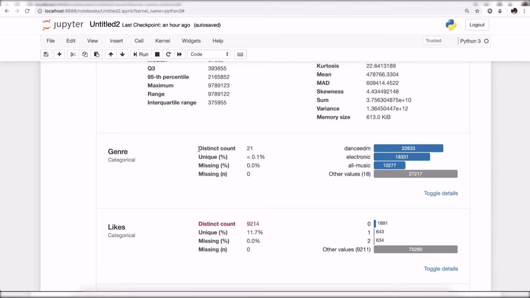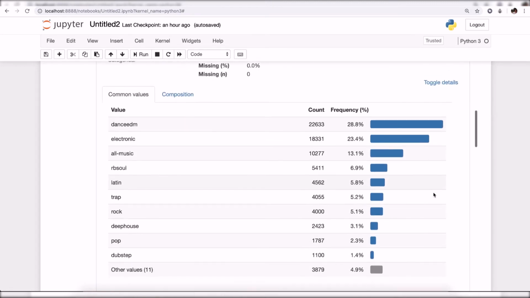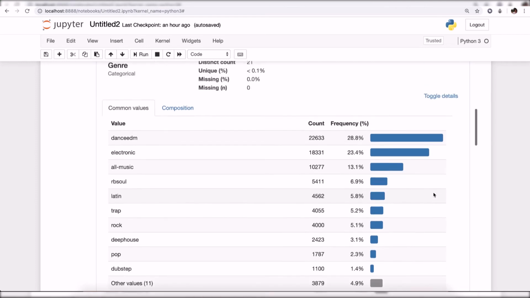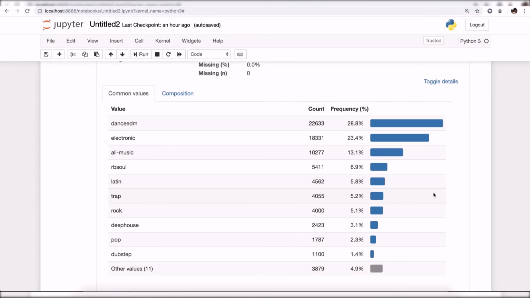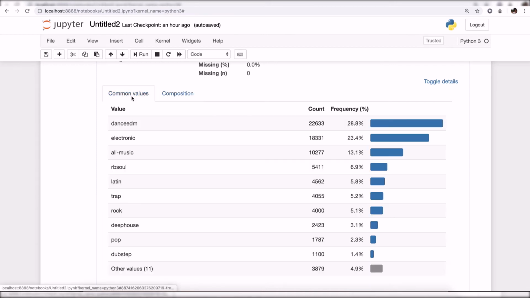Again, genre, which is a categorical variable. If you go to the toggle details, it will give you the frequency of around the top 10 values. It also shows you the composition. So you can see that it contains characters, which is true, that means that it is all text data.